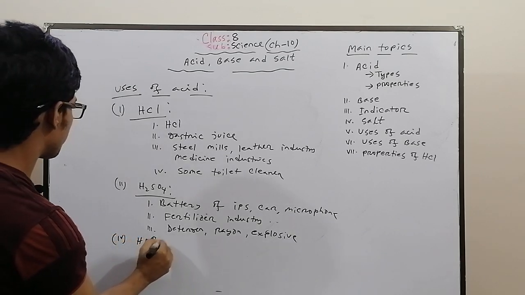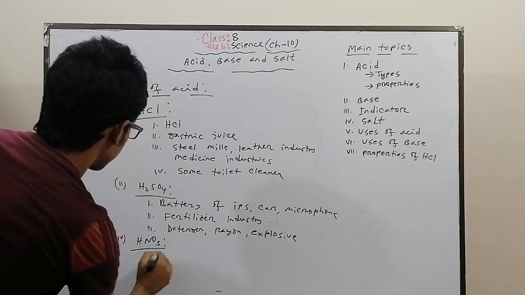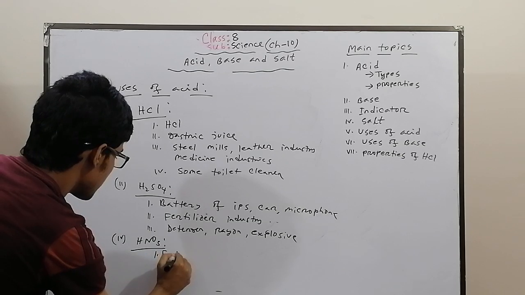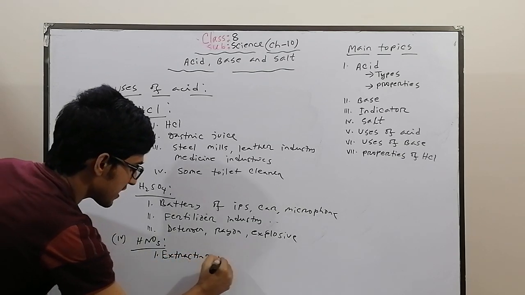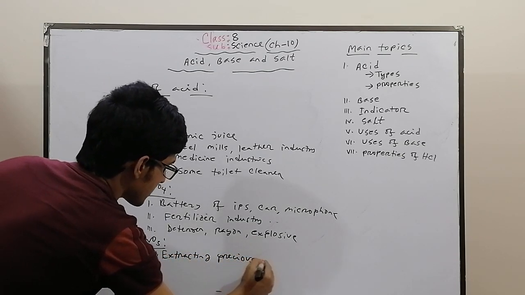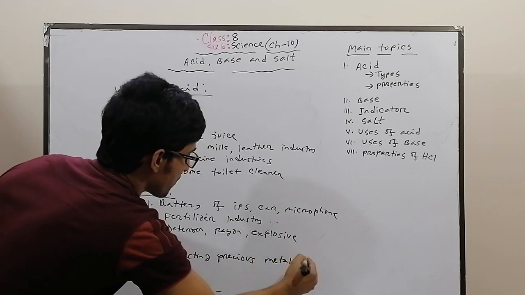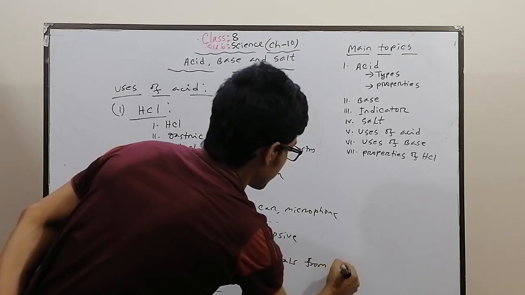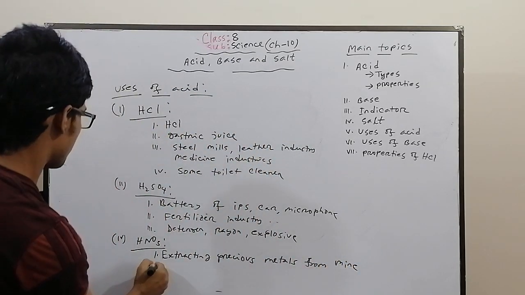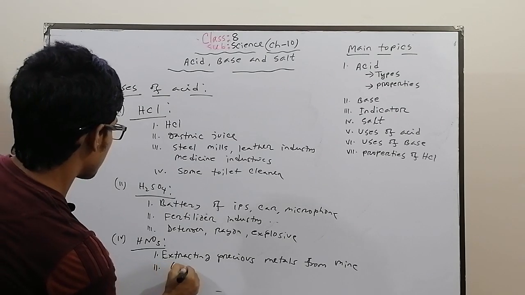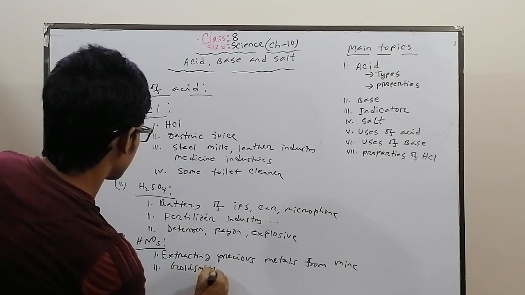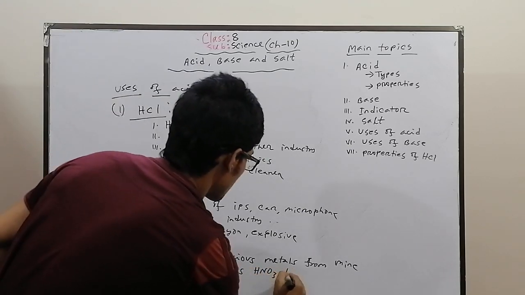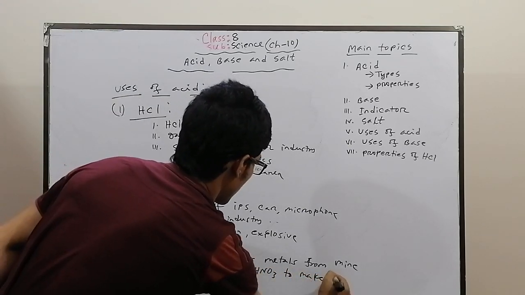Then nitric acid. Where is nitric acid used? It is used for extracting precious metals from mines. A goldsmith uses nitric acid to make ornaments with gold.